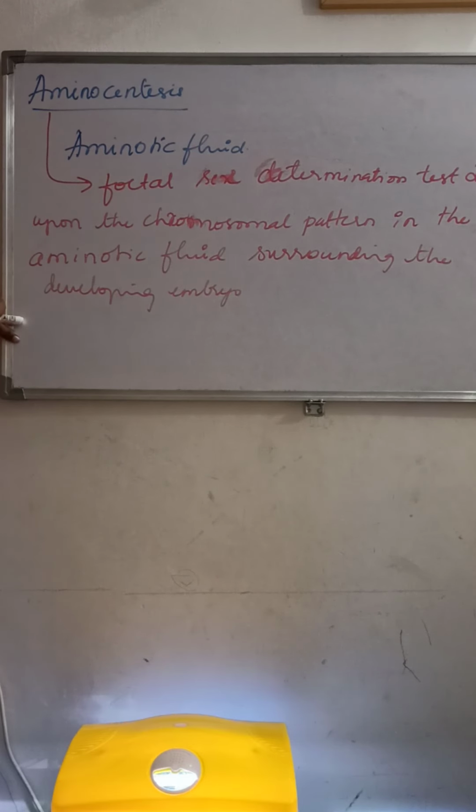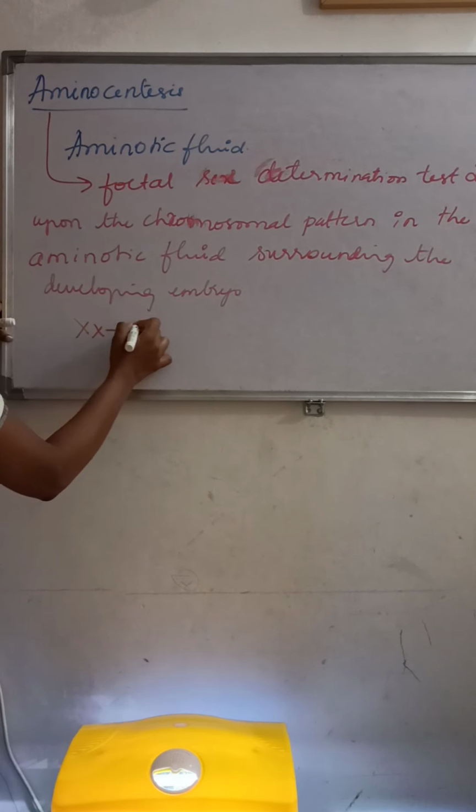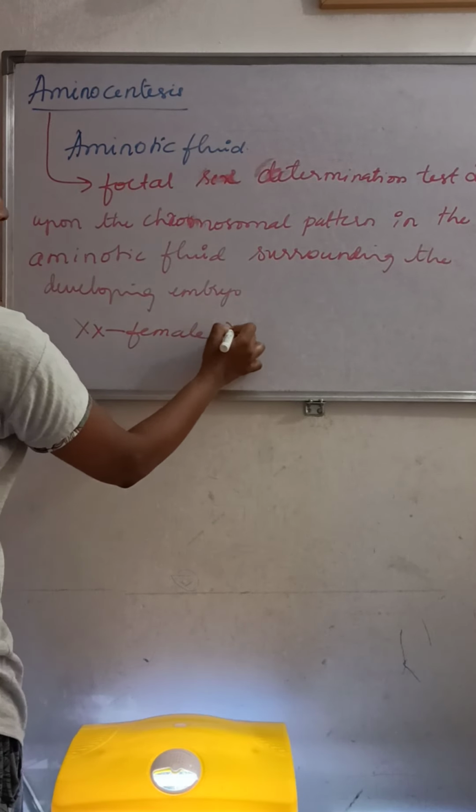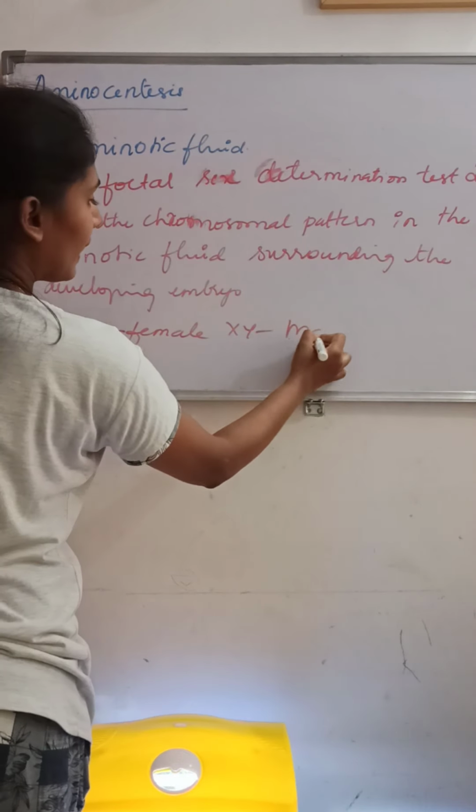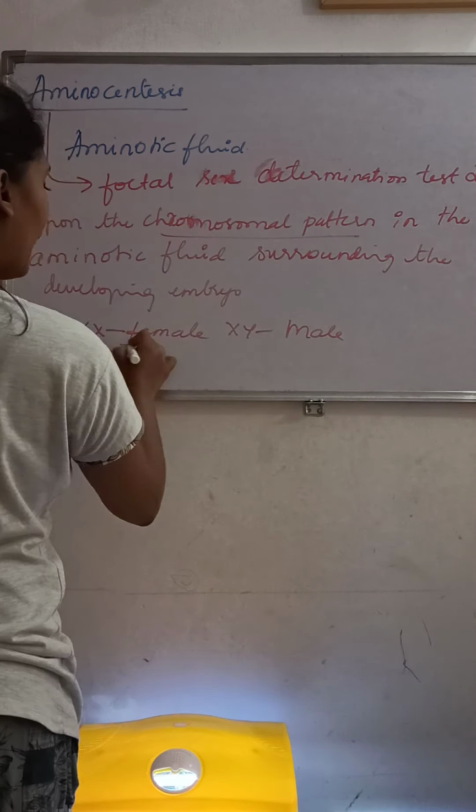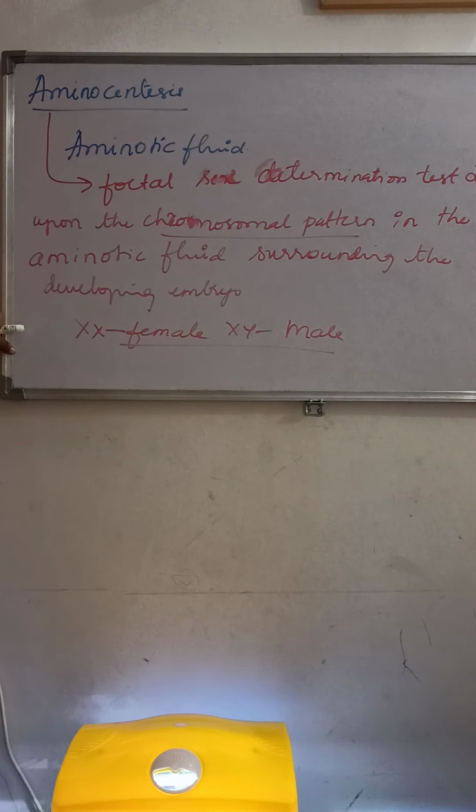It is a fetal sex determination test which is based on the chromosomal pattern. If it is XX it is a female, if it is XY it is a male. Depending upon this chromosomal pattern we can deduce the sex of a baby or a fetus.